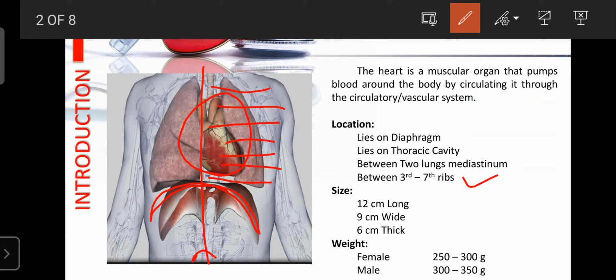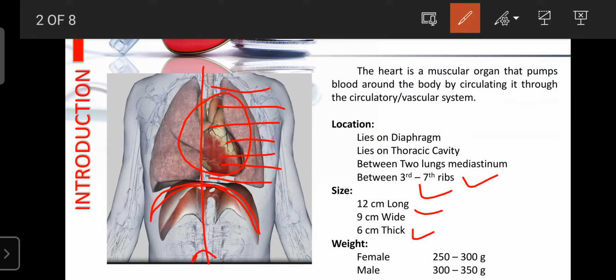You can feel your heart when you touch this part, between the third and seventh ribs of your chest or thoracic cavity. Regarding the size, the heart is 12 centimeters long and 9 centimeters wide, and the thickness is about 6 centimeters. That is the average size of the heart: 12 centimeters long, 9 centimeters wide and 6 centimeters thick.